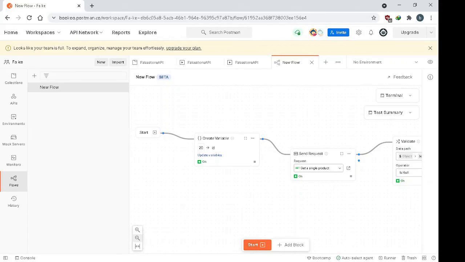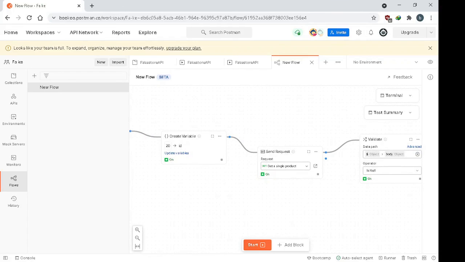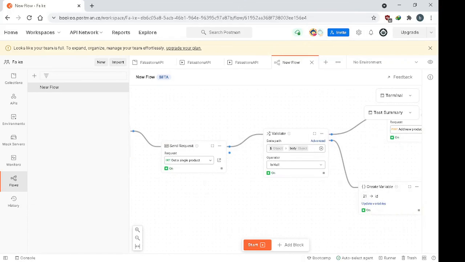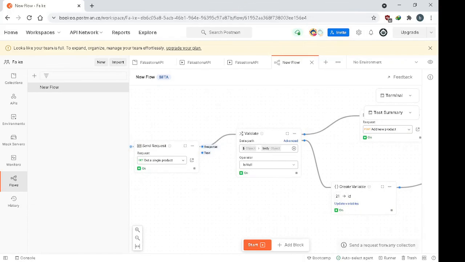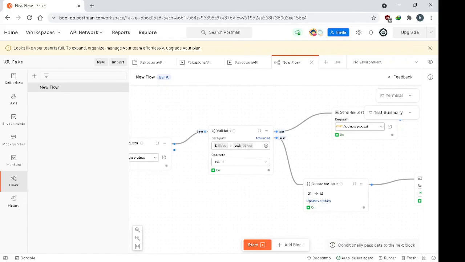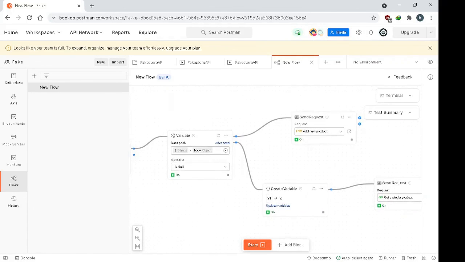So in the example, I will set the ID value to 20, meaning the last product in our API, and then it will check. It will get the product 20 and see if that product exists. So it should.